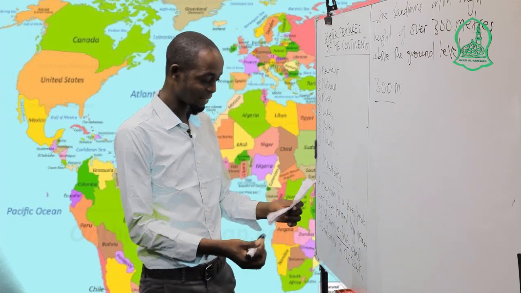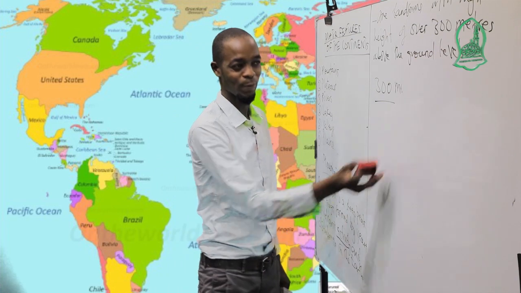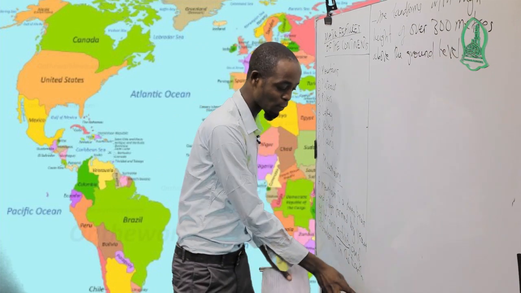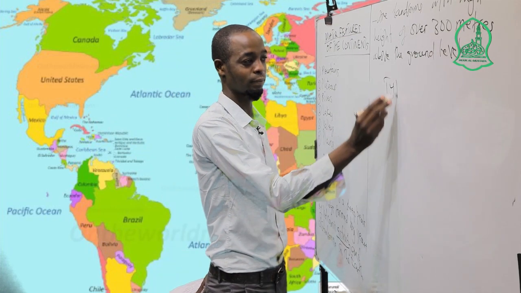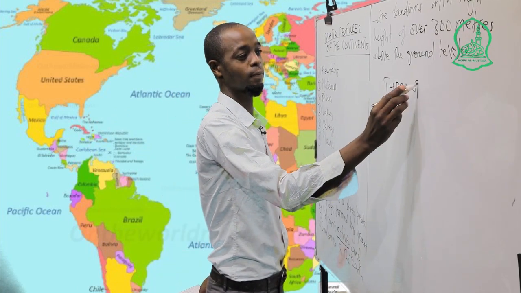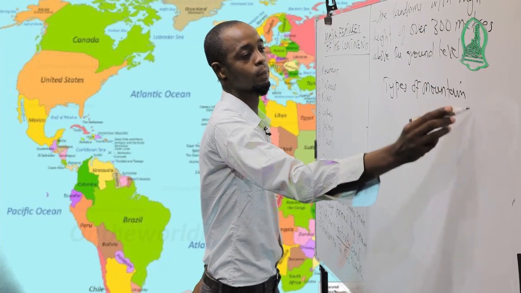Also, after that, you have to know types of mountains. There are many types of mountains.